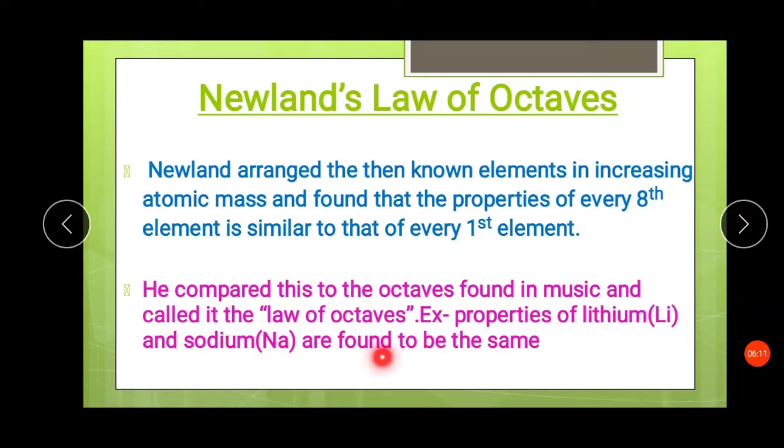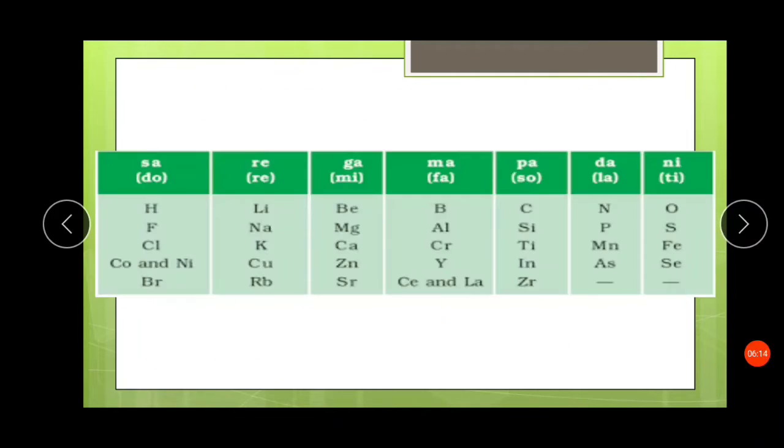For example, properties of lithium and sodium are found to be the same. Now, this is Newland's law of octaves, as the elements were arranged by Newland. Here you can see there are a total of 7 groups: sa, re, ga, ma, pa, dha, ni, sa. Here hydrogen, fluorine, chlorine, cobalt, nickel and bromine are arranged in one group. Lithium, sodium, potassium, copper, rubidium are arranged in one group.